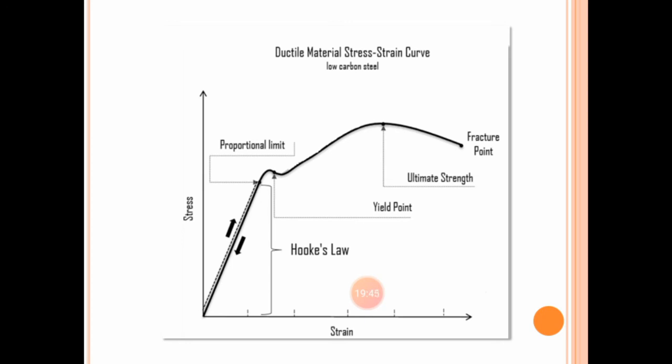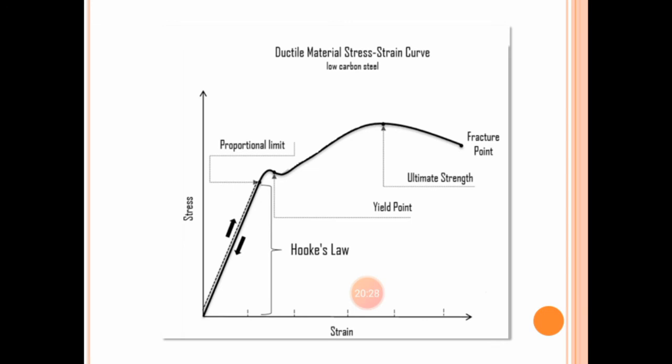As we have already discussed, in the case of the proportionality limit, look at the straight inclined line that indicates the proportional limit. If you apply forces, whatever stress is produced in the body is always proportional to strain, but only up to the proportionality limit. After the proportionality limit, suppose you increase the force more, then the point comes that is the yield point. The yield point generally indicates the plastic stage. That means if you increase forces beyond the proportionality limit, the material will not regain its original shape and size. So this point is termed the yield point.